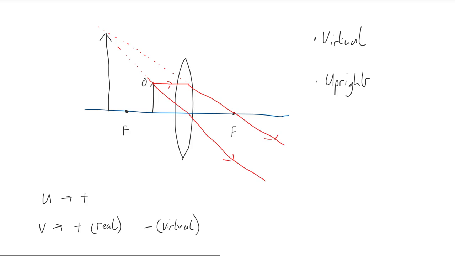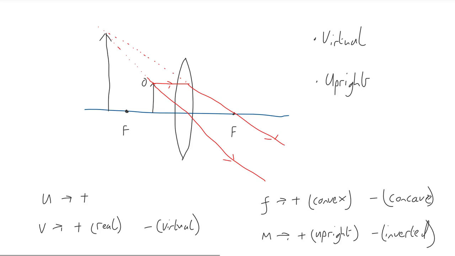Finally, and be careful you don't make this mistake on the MCAT, the focal length was positive for a concave mirror, but is instead positive for a convex lens. Likewise, the focal length is negative for a convex mirror, but positive for a concave lens. We have provided many examples in the sample passages that check to make sure that you understand the sign conventions for both mirrors and lenses.